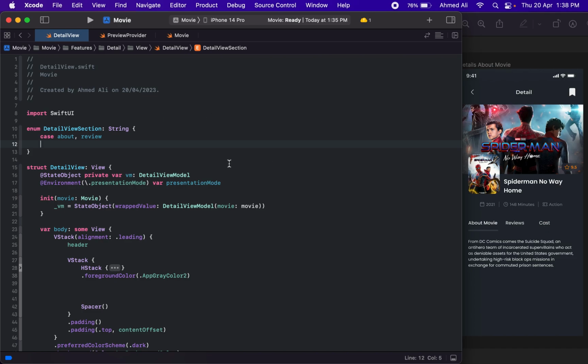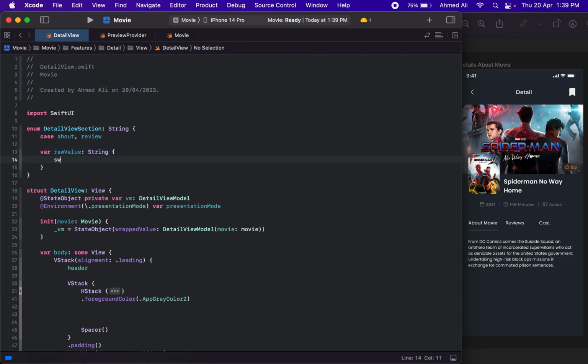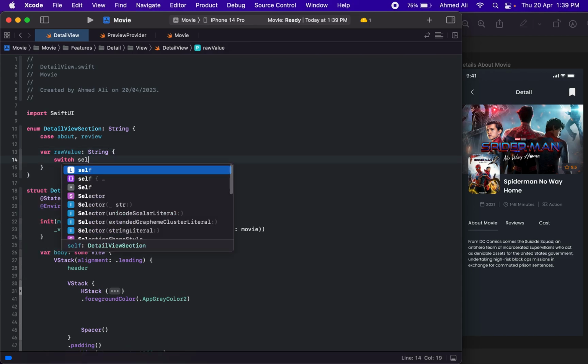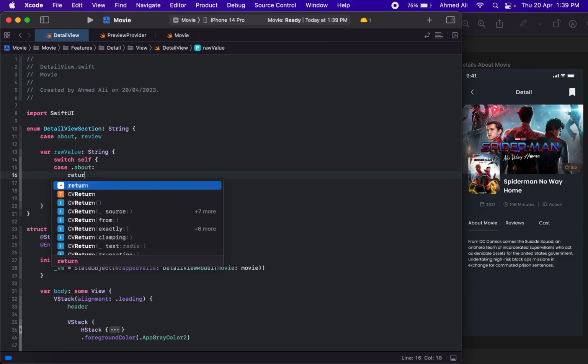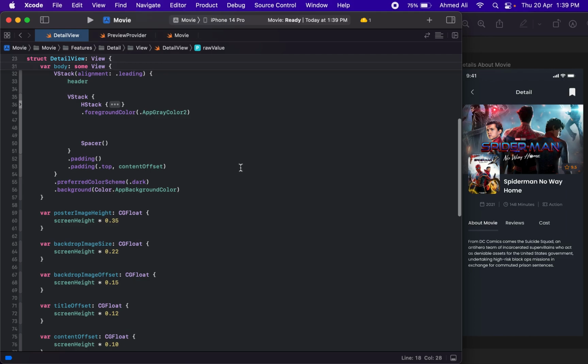I'm not going to work on it. If you can explore the API, and if there is some cost data available, you can utilize it. And for now, just quickly have this raw value, switch self, and for about, let's return about movie. For this, let's return reviews. So that's for this section.